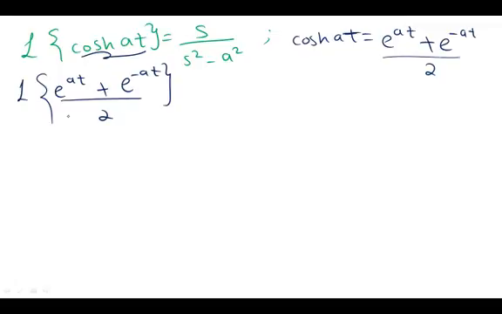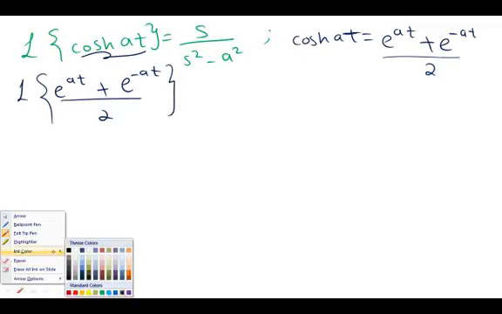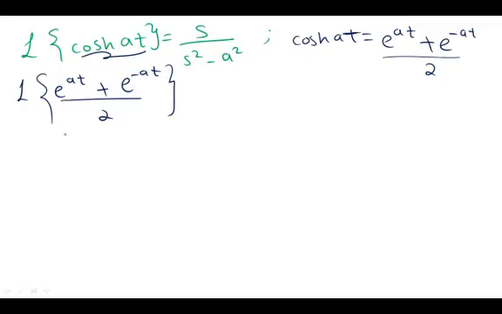Instead of using the long formula, it's simpler to make a shortcut here, which is I can take out the half because it's a constant number, so it will be half Laplace of e to the power of at plus e to the power of minus at. Now I can distribute this Laplace.